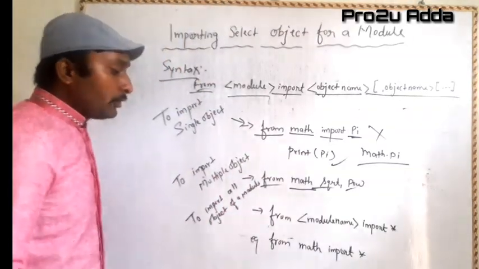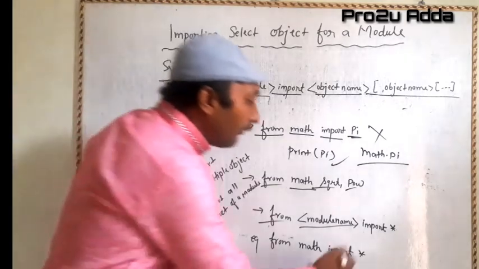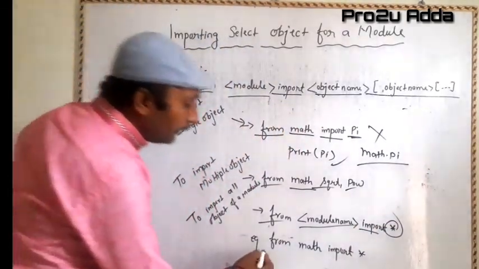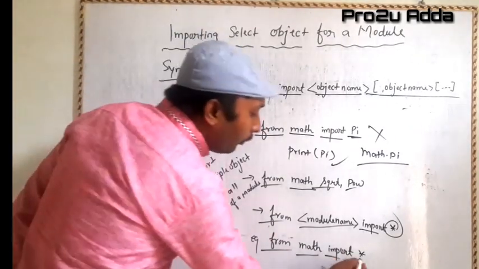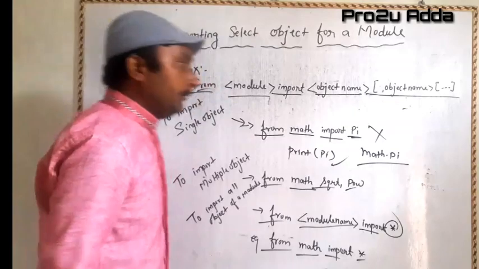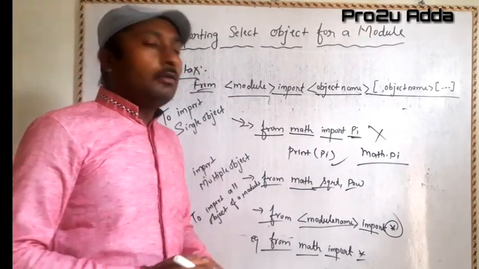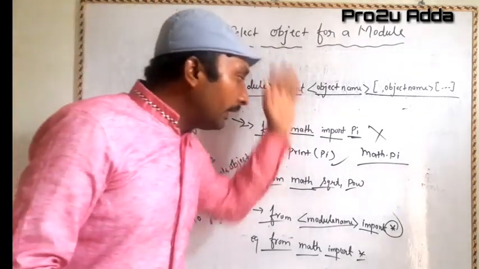Yes, it is also possible. We have to use from, then the module name, and then after import we simply use the asterisk sign. In the example, from is used with math, a module, and import is followed with an asterisk sign. So there are multiple ways of accessing modules.